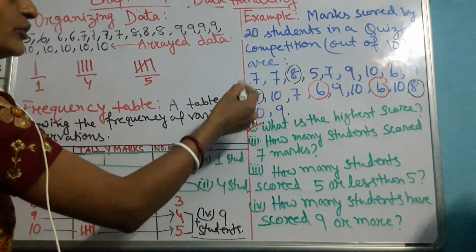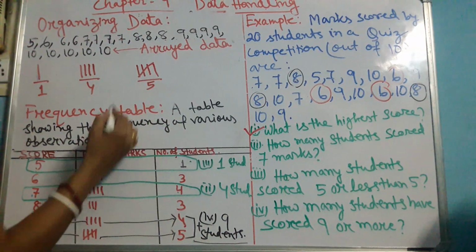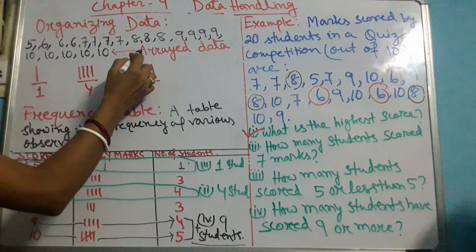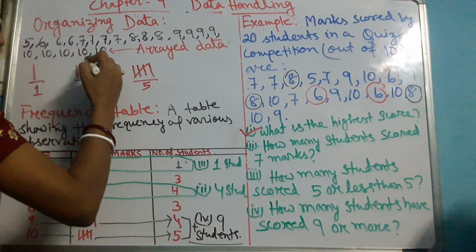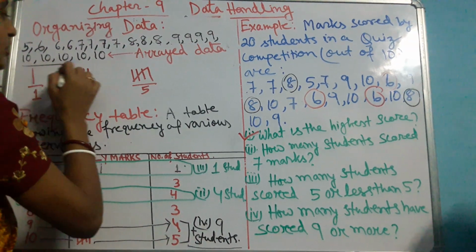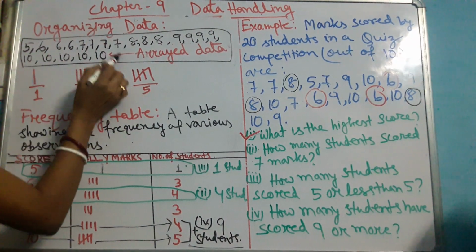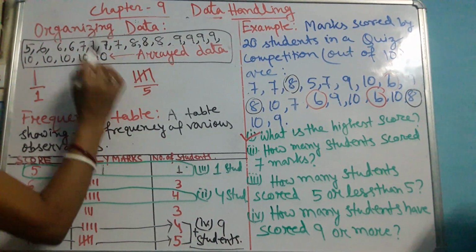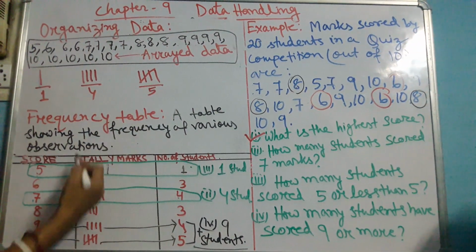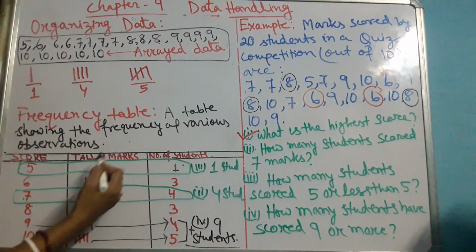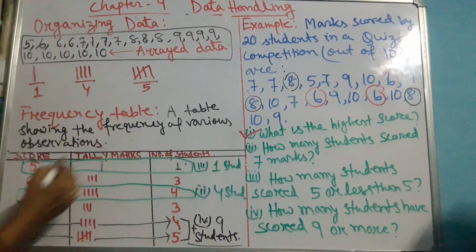Now you have understood that frequency appears here in the frequency table. Before I come to the frequency table, what do we have to do? We have to arrange the given data in ascending or descending order. When we arrange them in ascending or descending order, that is called arrayed data. So this is the main thing we do when organizing data. First we arrange them in ascending or descending order, then we present this arrayed data in the frequency table. Frequency table means we get the frequency of individual observations. Individual observation means the scores.